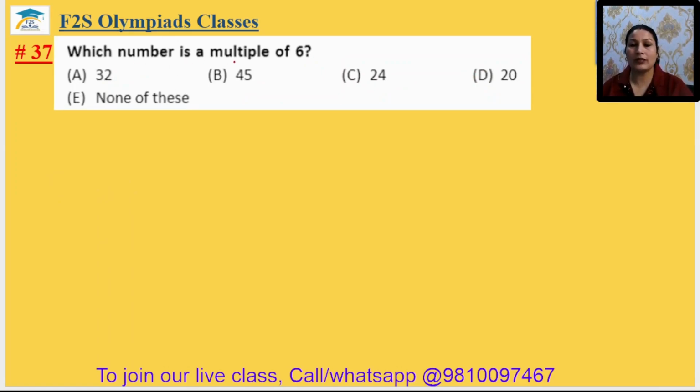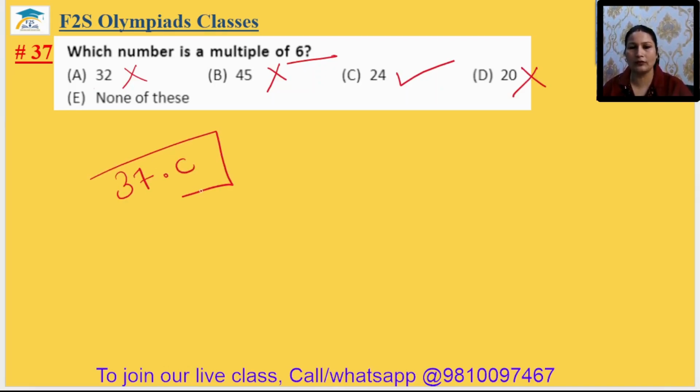37. Which number is a multiple of 6? Not divisible. Not divisible. Yes, divisible. Not divisible. 37th answer is option C.